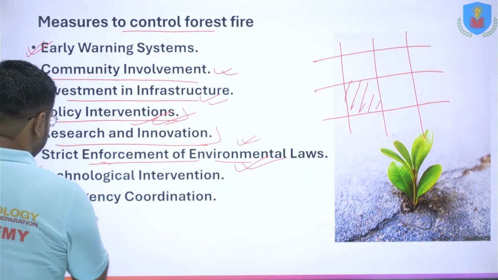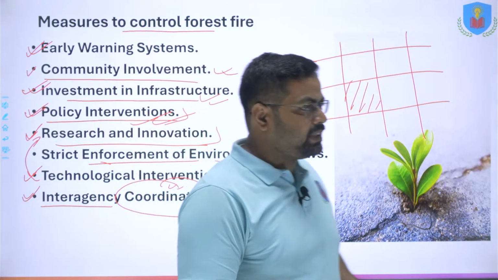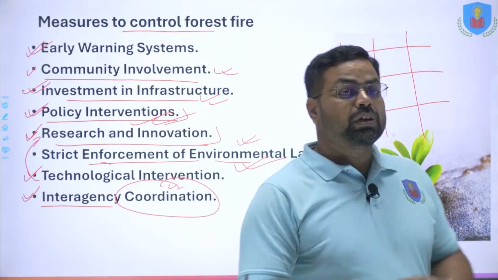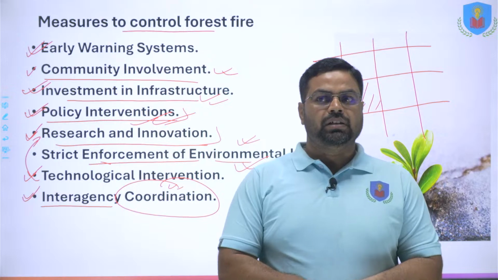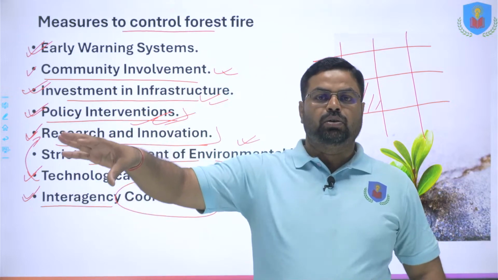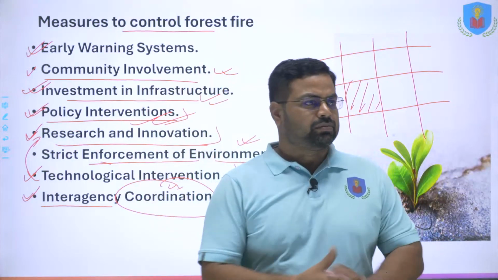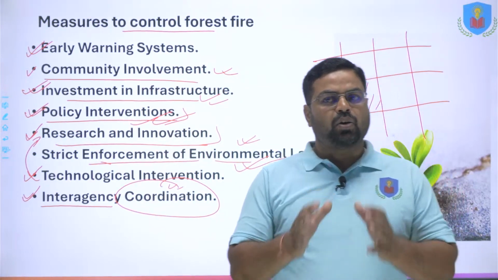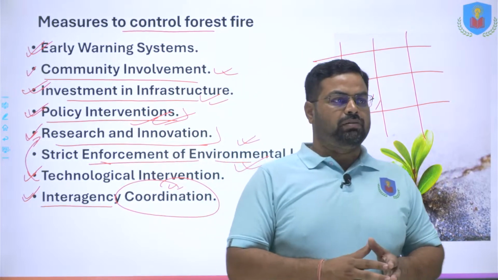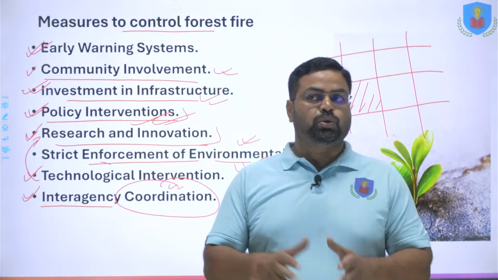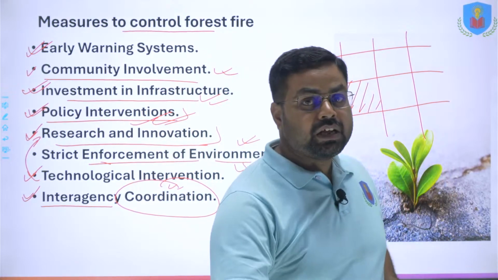And interagency coordination. Interagency coordination is needed. Why is it so? Because most of the time, the forest department is saying that the home department should look into it that the forest fire is raging, and all those kind of things, वहां देखते हैं. So coordination and cooperation between the different departments, between the different agencies of the government, is the key to reduce the impact of such kind of disasters, and that needs to be improved.